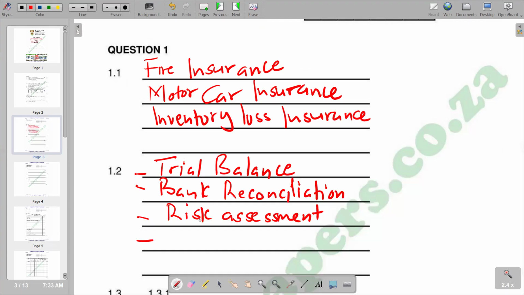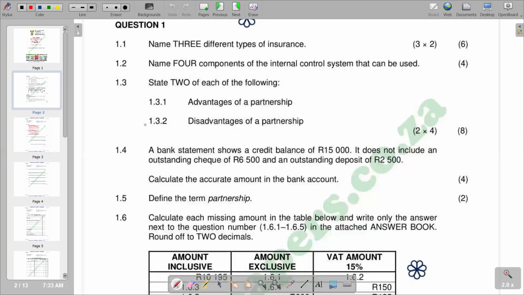We can also include control activities. So these are the components that we have in terms of control systems.